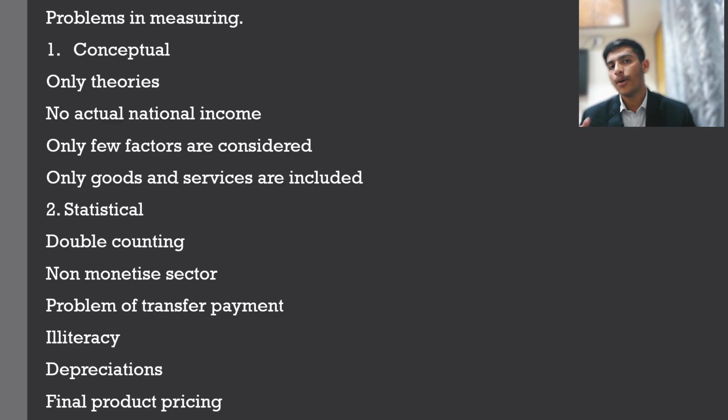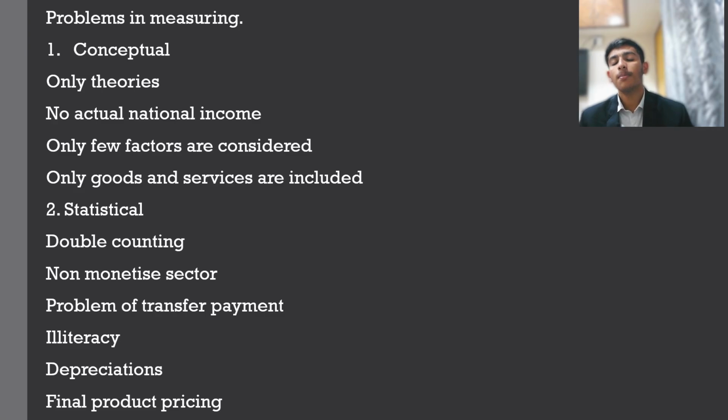And the depreciation point is very important in statistical problems. So if we buy something, it becomes old. If you try to resell it, you won't get the same value. There are certain exceptions to the same, like land, gold, etc. But if you take a material thing, you buy it and try to resell it in the market, the value of that will be depreciating. So even if you resell the same exact item, you won't get the same value as you have bought. So this is not considered by national income.